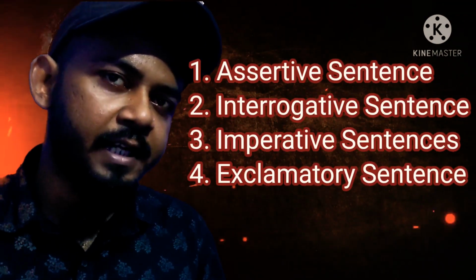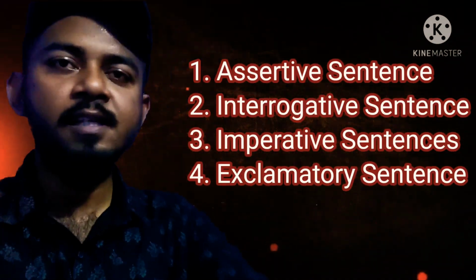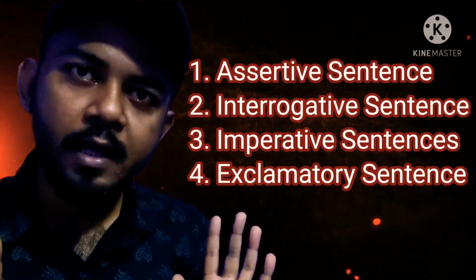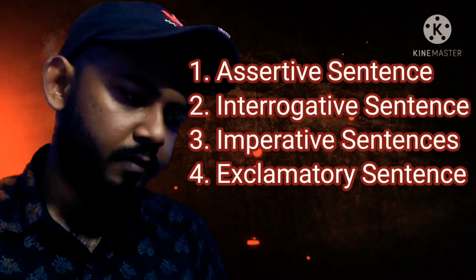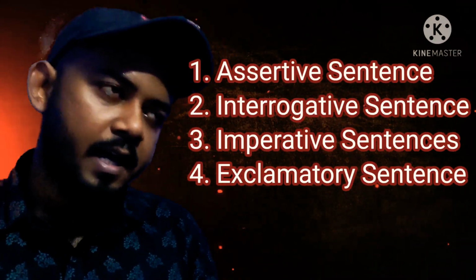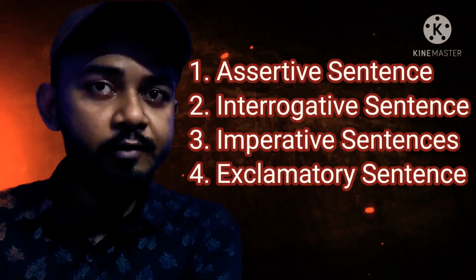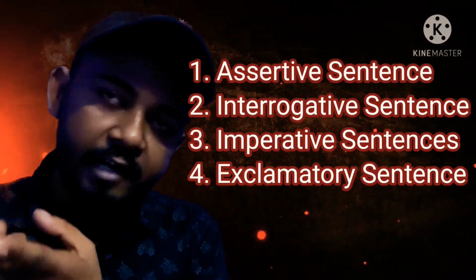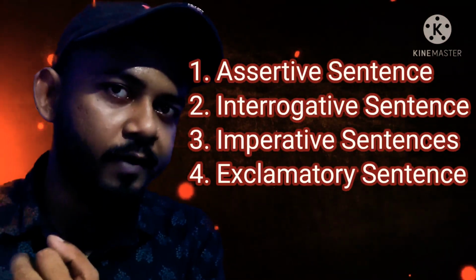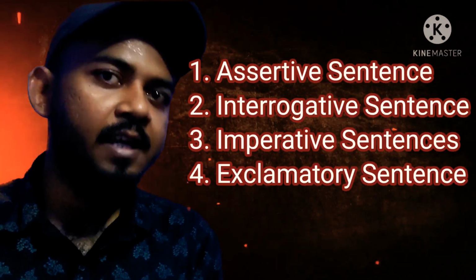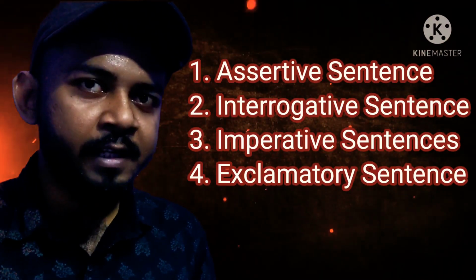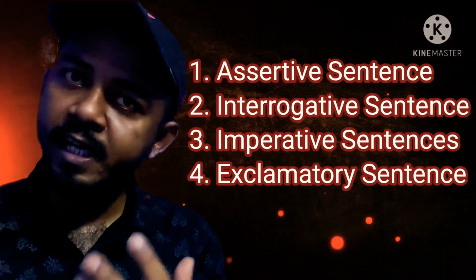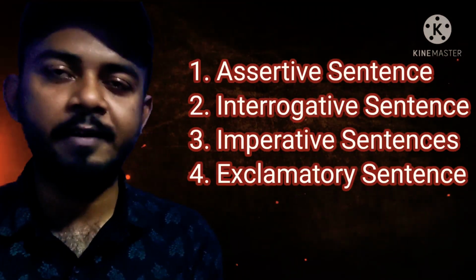Okay, so 4 types of sentences. If it is a general sentence, all the sentences start with a capital letter first of all. Then if it's a general sentence, positive or negative, it's an assertive sentence. If it ends with a full stop, but it is either an advice, a command or a request, it's an imperative sentence. If it is ending with a question mark, it's an interrogative sentence. And if it is full of emotion ending with a mark of exclamation, it's an exclamatory sentence.